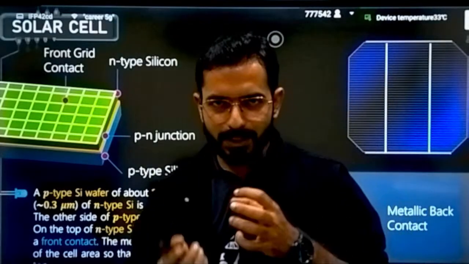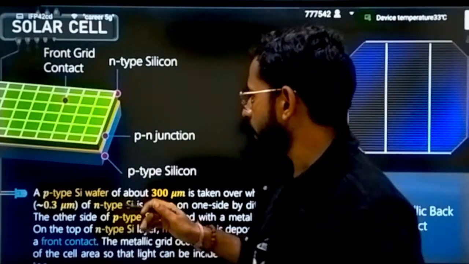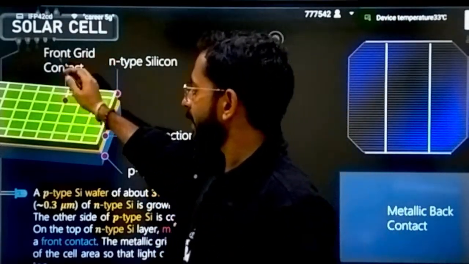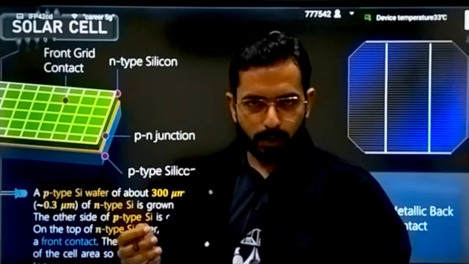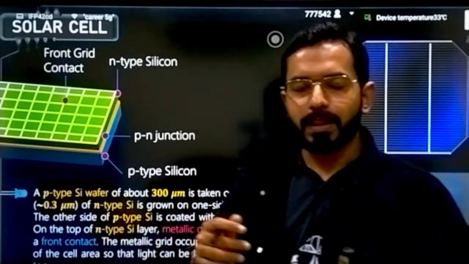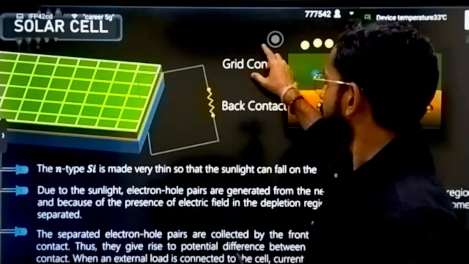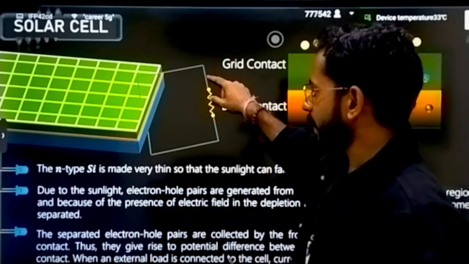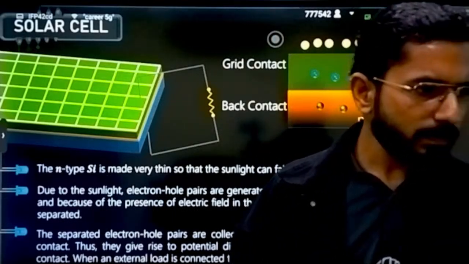When that is generated, a potential barrier will be created across the junction, and then we connect it with electrodes. Here you can see the front grid contact, an electrode on the n side, and the back contact, a metal electrode connected on the p side. When a potential difference is created across a load, a current starts flowing through this load.